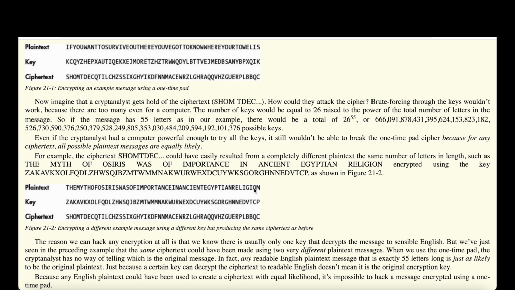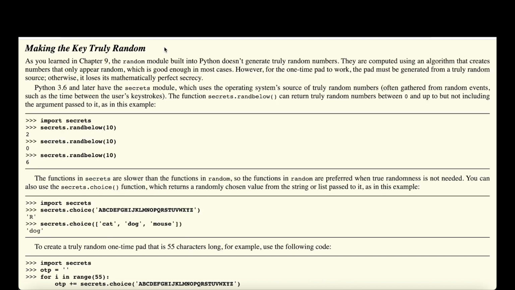And the reason we can hack any encryption at all is that typically there's only one key that decrypts the message to proper English, but as we've seen here, we can use in this case two different keys that would both decrypt to proper English, but in one case it's a completely wrong message compared to the one that we actually encrypted.